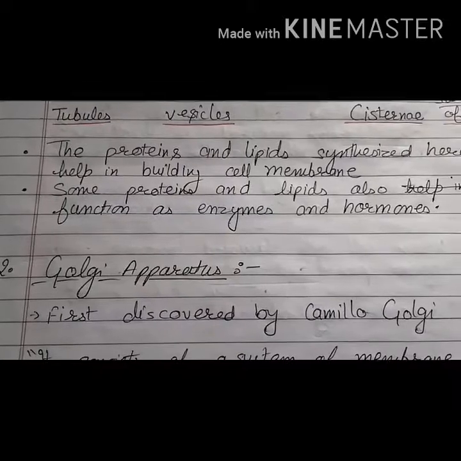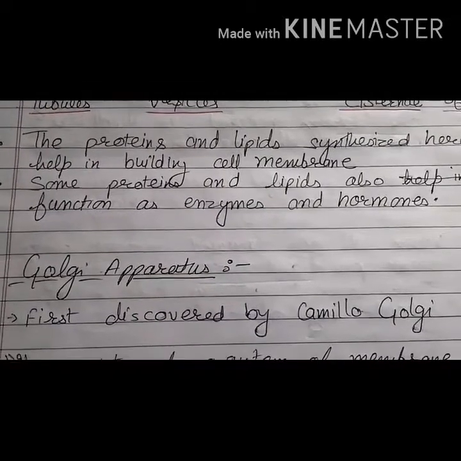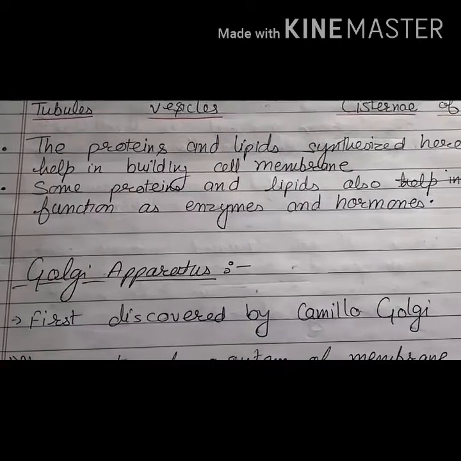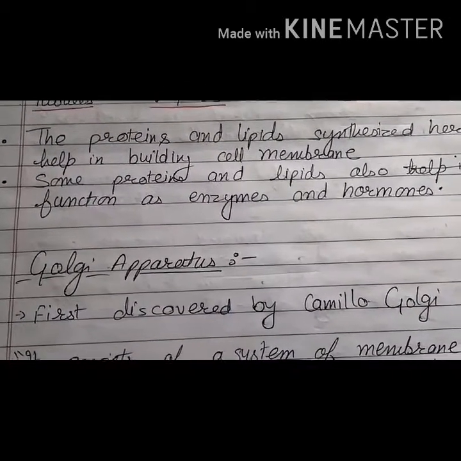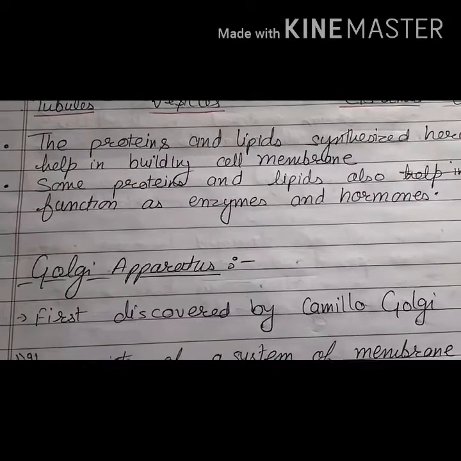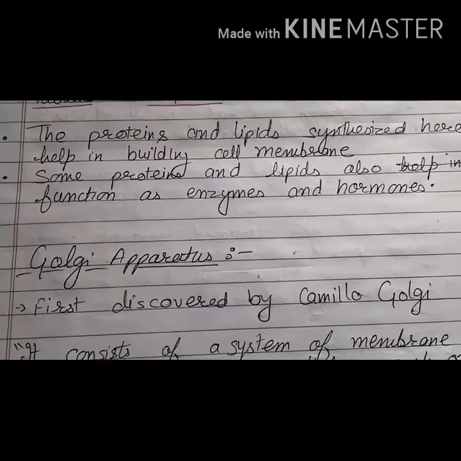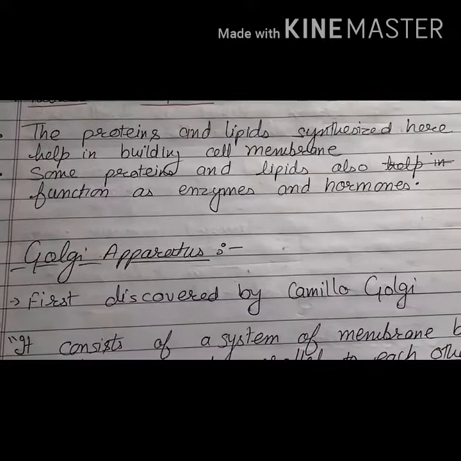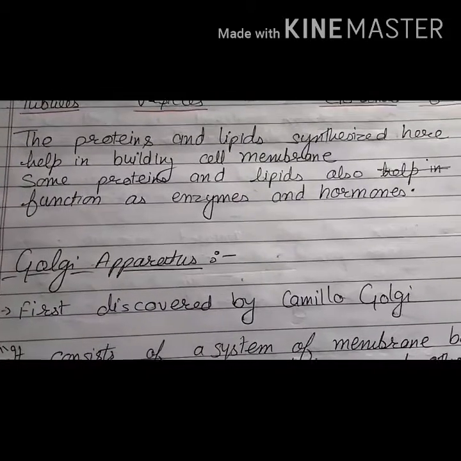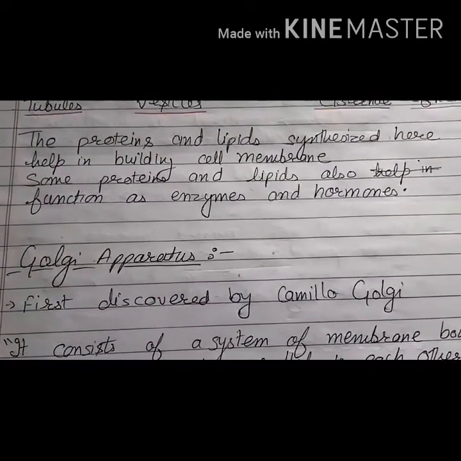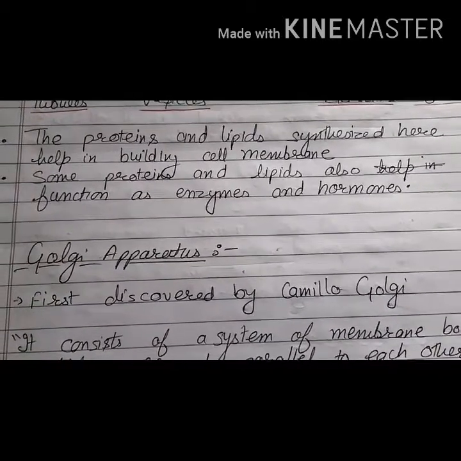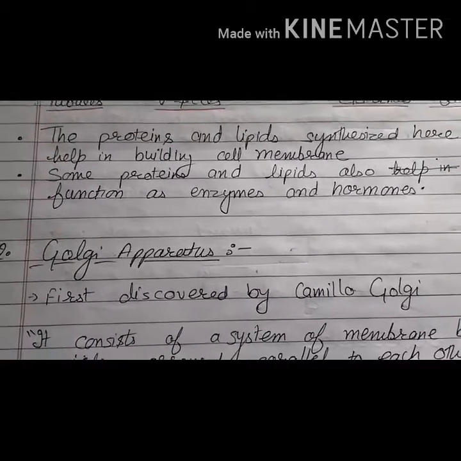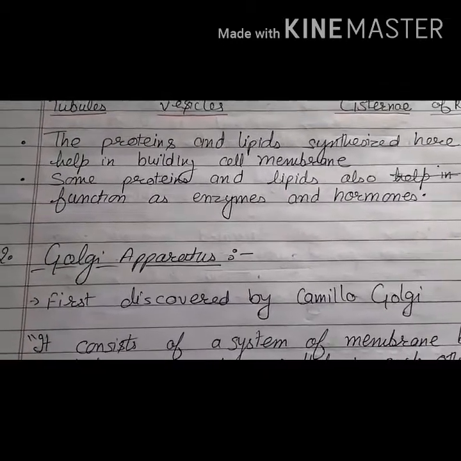Now the proteins and lipids which are synthesized on the surface of the endoplasmic reticulum, that is SER and RER, help in the formation or building of the cell membrane. As we have studied earlier, the cell membrane is made up of proteins and lipids. So these proteins and lipids come from the endoplasmic reticulum. Then some proteins and lipids also function as enzymes and hormones. So this is all about endoplasmic reticulum.